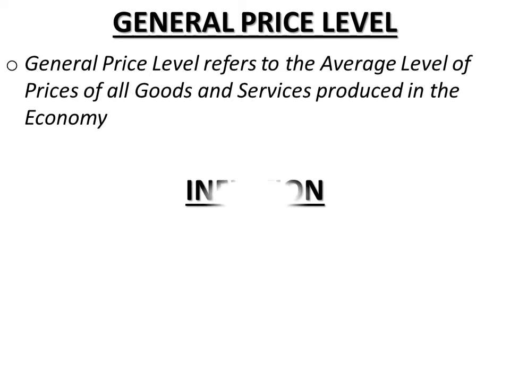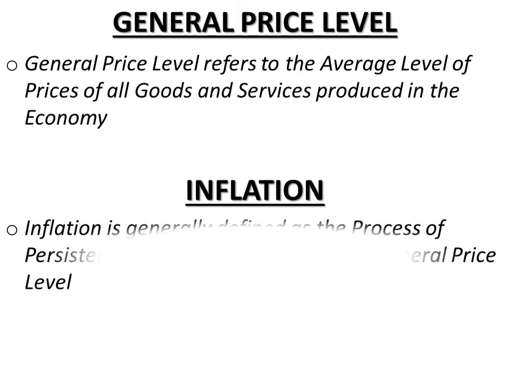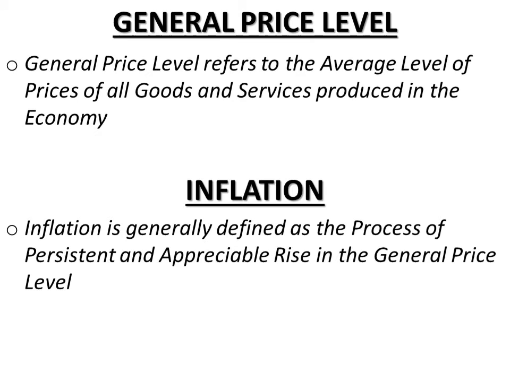Now let us see inflation also. So the next topic is inflation. Inflation is generally defined as the process of persistent, that is continuous, and appreciable, that is noticeable, rise in the general price level. Now there are certain features of this kind of inflation. Just to make it clear that what you are seeing is inflation, a few points are given. Inflation refers to a process of rising prices and not a state of high prices. That is, if for a certain time the prices are rising, it will not be termed as inflation. The prices of the commodity must rise continually for a long period, say 2 years, 3 years, then they will